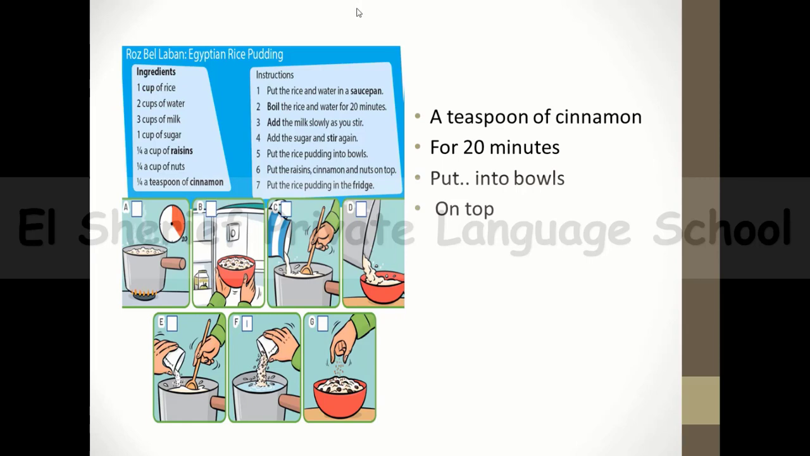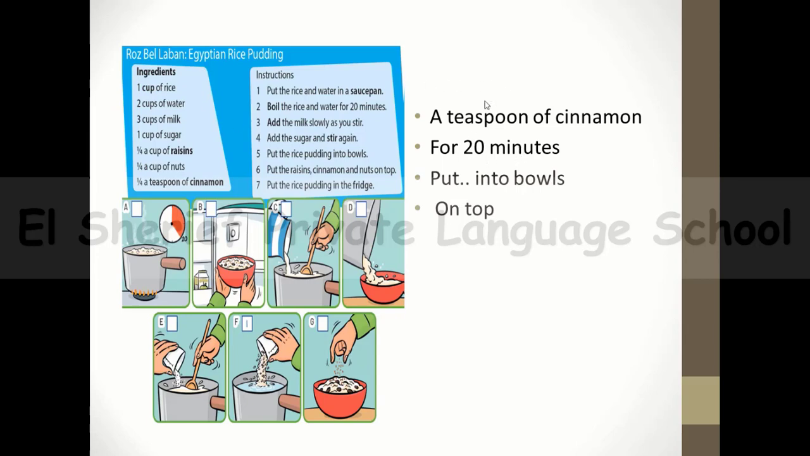Number 3, add the milk slowly as you stir, as you can see. Add the sugar and stir again. Put the rice pudding into bowls. Put the raisins, cinnamon, and nuts on top. Put the rice pudding in the fridge.